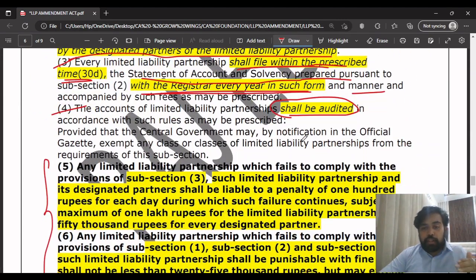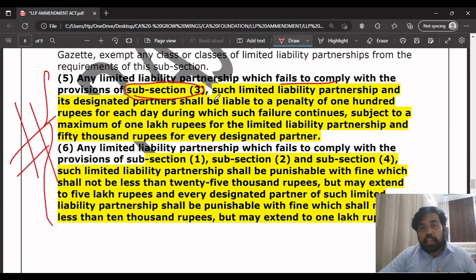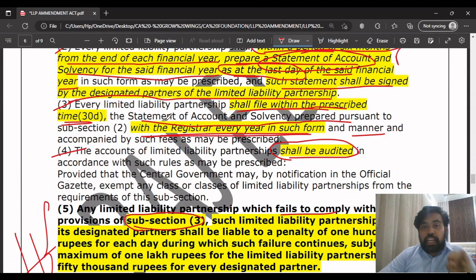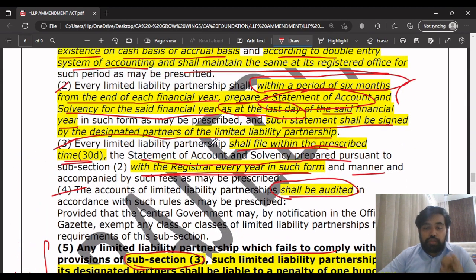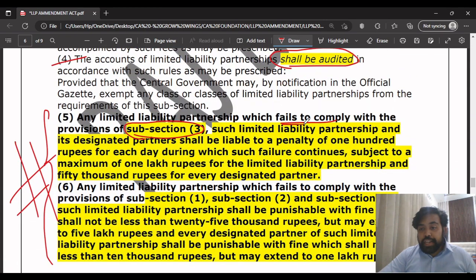It is very simple. Next, what are they trying to tell in penalties? This is the amendment, so please focus here. The penalty is that in case the LLP fails to comply with subsection 3. What was subsection 3? Subsection 3 was the filing of the statement of accounts and solvency with the registrar every year. That is, the LLP failed to comply.